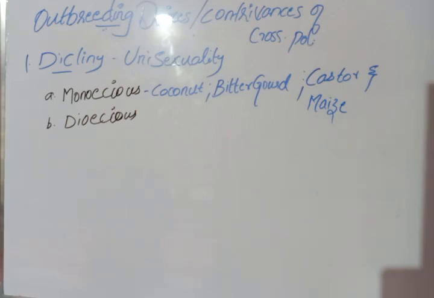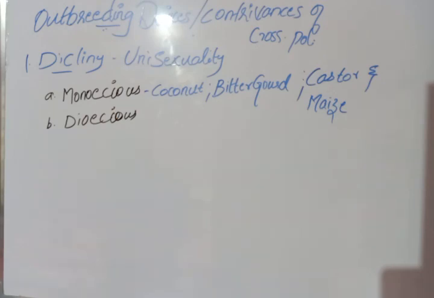So, monoecious means both the male and female flowers are on the same plant. Example, coconut, bitter gourd, etc. In some plants like castor and maize, autogamy is always prevented and cross-pollination always takes place. That is monoecious. Come to dioecious. Dioecious means male and female flowers are present on different plants.